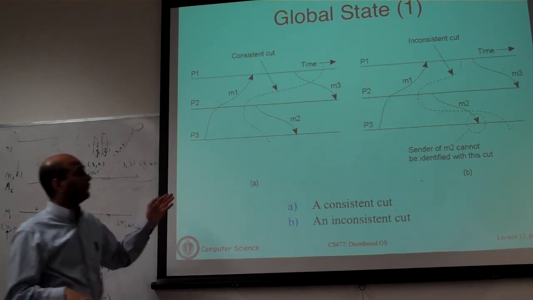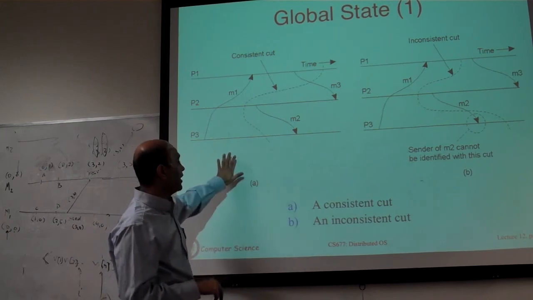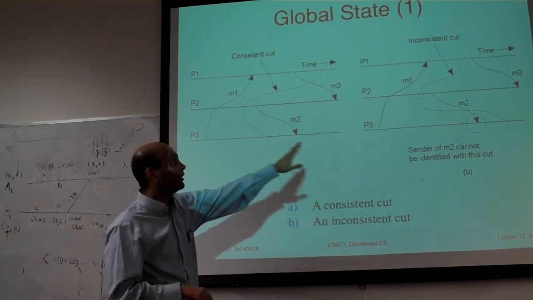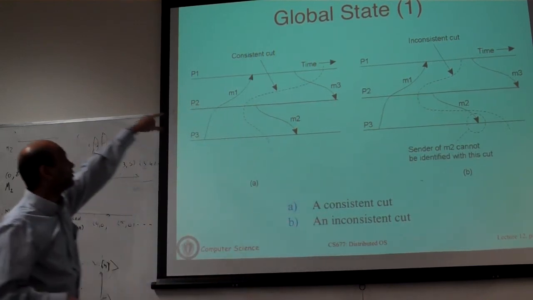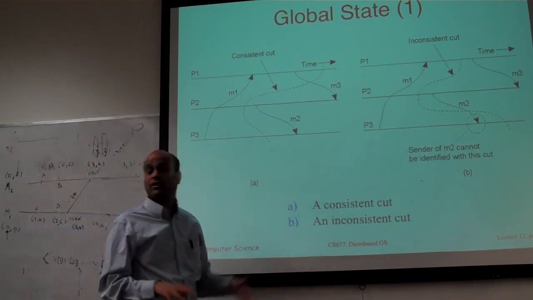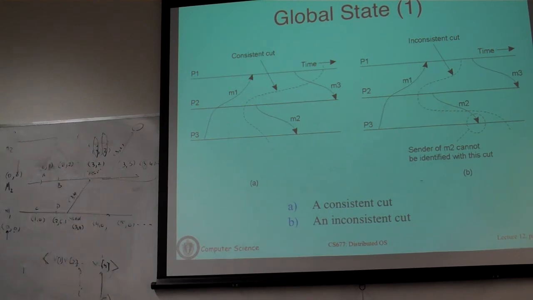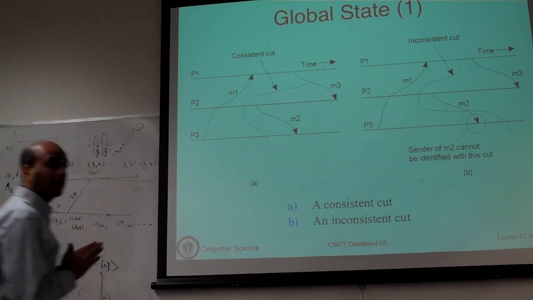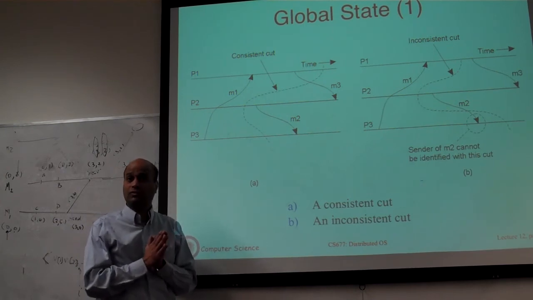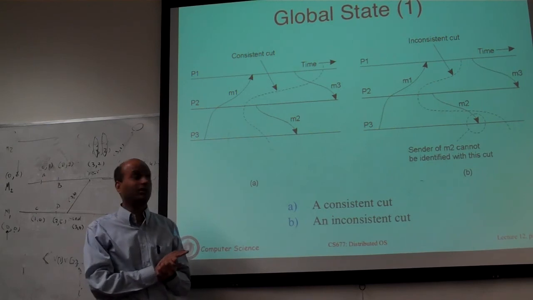We'll define what's called a consistent cut and an inconsistent cut. The example on the left here is a consistent cut and this is an inconsistent one. There are three processes, P1, P2, P3, and that's time. These processes are doing local computation, they send messages back and forth. If you now take a checkpoint, it has to be such that you are checkpointing the local state of each process as well as all the messages in transit.